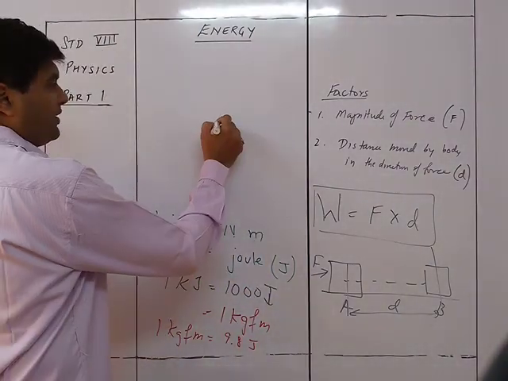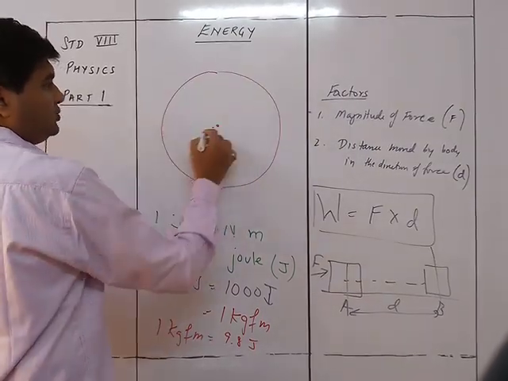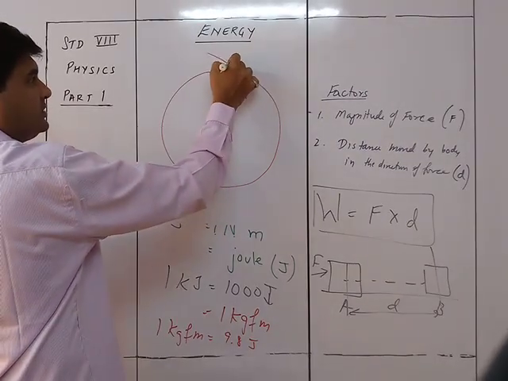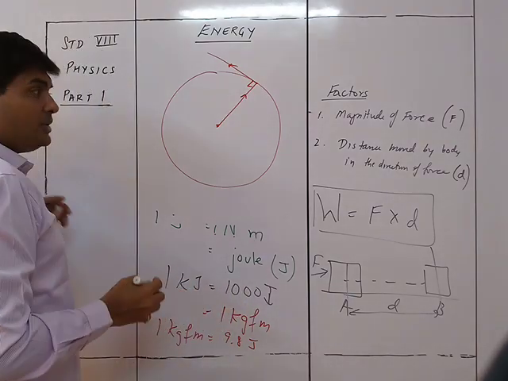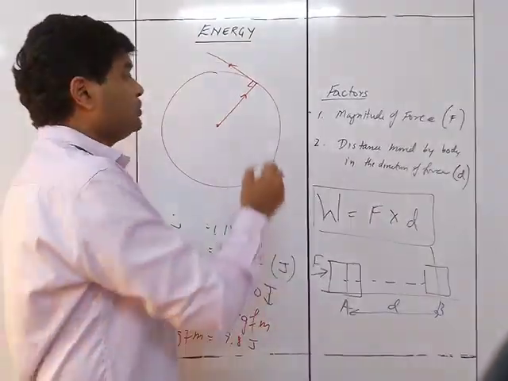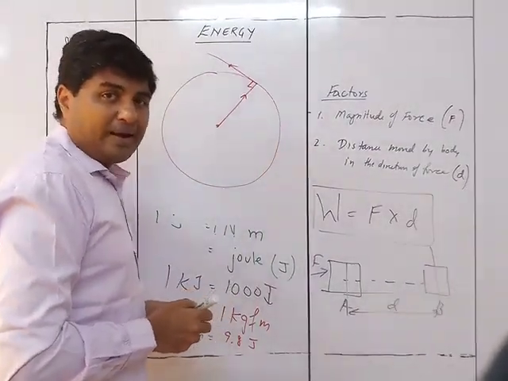This is the point of application of force, and the string is like this, whereas the direction of the motion is always tangential. So this is perpendicular.